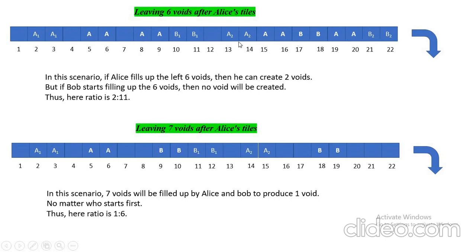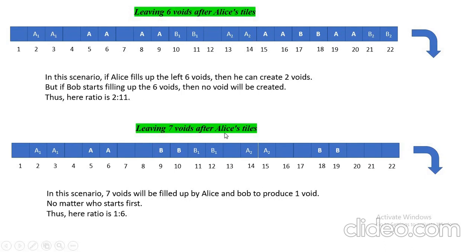So out of 22 we are getting 1 void here, 2, 3 and 1 void here, 4. 4 is to 22 or 2 is to 11. Again, this is also not a better ratio than 1 is to 7. This is higher than 1 is to 7.